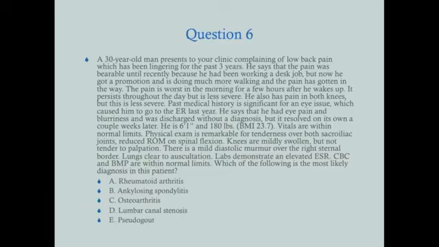Okay, the answer to this one is B. Ankylosing spondylitis. So why do we think this is ankylosing spondylitis? Well, the pattern of his pain, first of all, so the pain is worse in the morning and gets better throughout the day. That's classic for a rheumatic disease, one of those autoimmune diseases. So RA would fall into that category. Ankylosing spondylitis would fall into that category. Osteoarthritis would not. Osteoarthritis will get worse as the day goes on. Okay, if you have a grandparent who's got arthritis, and they sit down at 7 o'clock at night, oh, my knees hurt. That's osteoarthritis. It gets worse with activity.